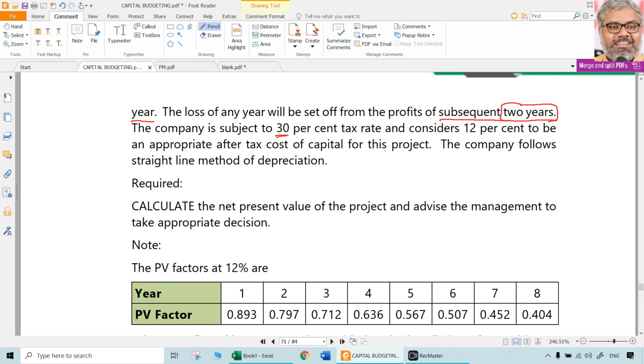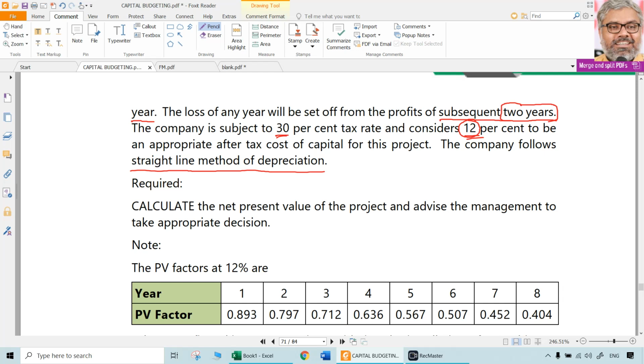Company is subject to 30% tax rate and considers 12% to be the appropriate after tax cost of capital for this project. So discount rate is 12%. That is the essence of this. And the company follows straight line method of depreciation. That saves time. Of course, if it is depreciation charged on WDV method, nothing will happen. It will require one more working note for computation of depreciation using WDV method. That is the only thing.